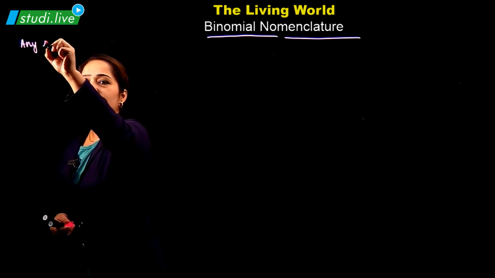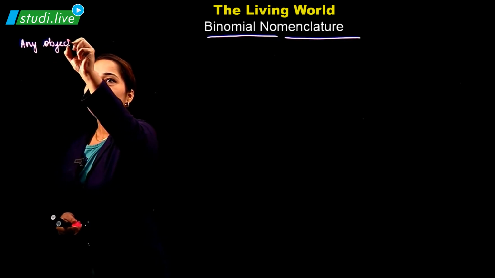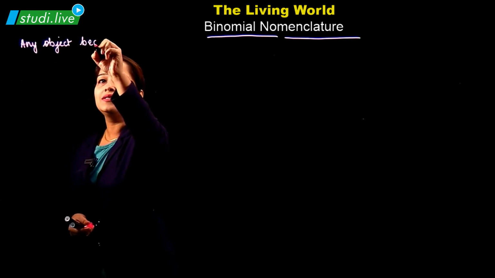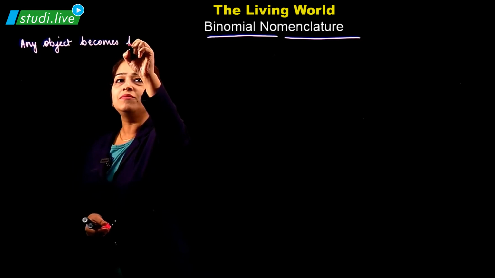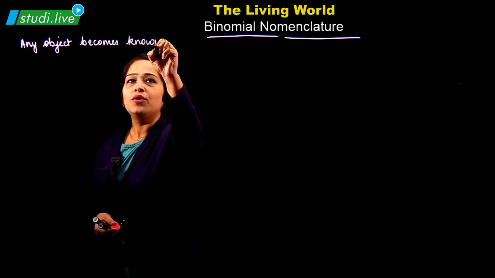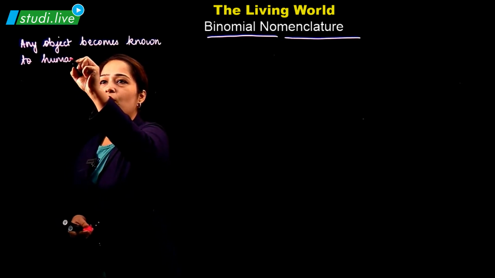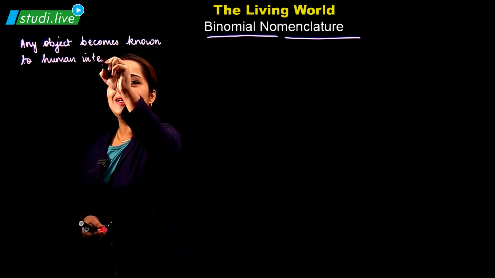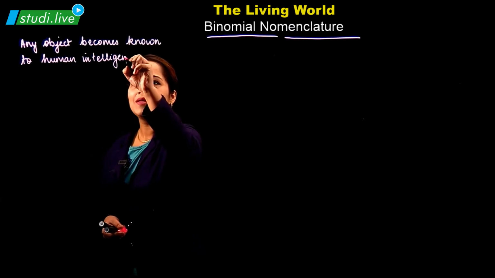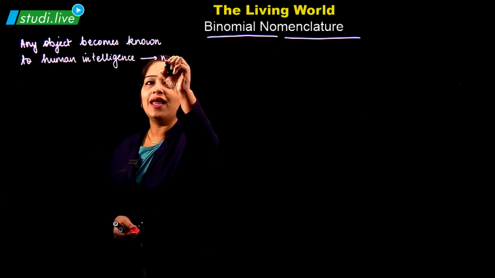Any object becomes known to human intelligence only after it has a name.